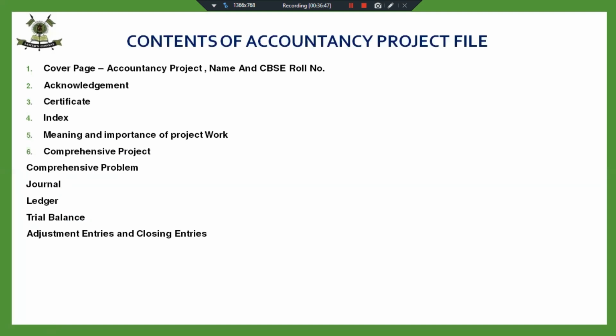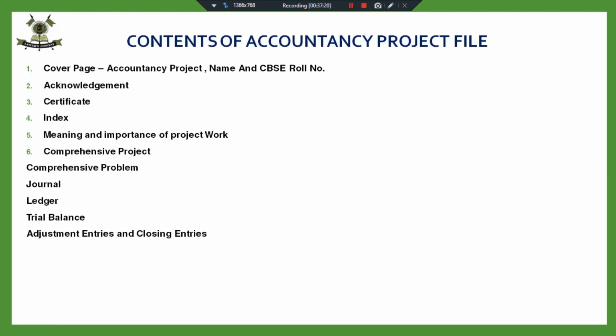Now, in class 11th, you might not have taken adjustments in the comprehensive problem because till that point we had not finished the adjustments. But now you will have to take 3 or 4 adjustments, which we have done in the chapter financial statements. That can be closing stock, outstanding expense, prepaid, bad debts, provision for bad debts. That can be any adjustments, but don't take too many adjustments. Take simple ones, hardly 3 or 5, maximum 5 adjustments.